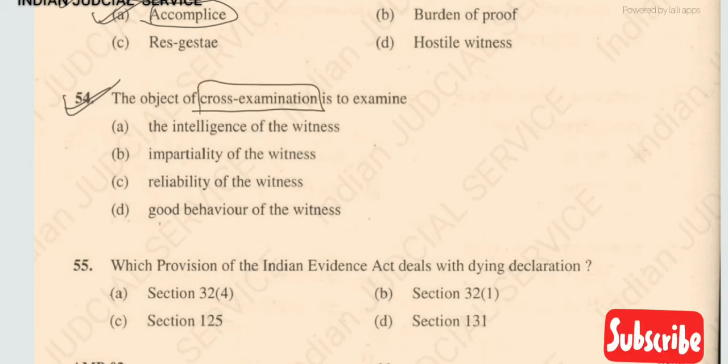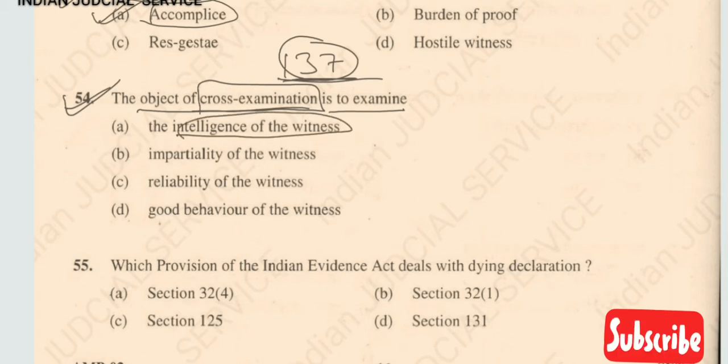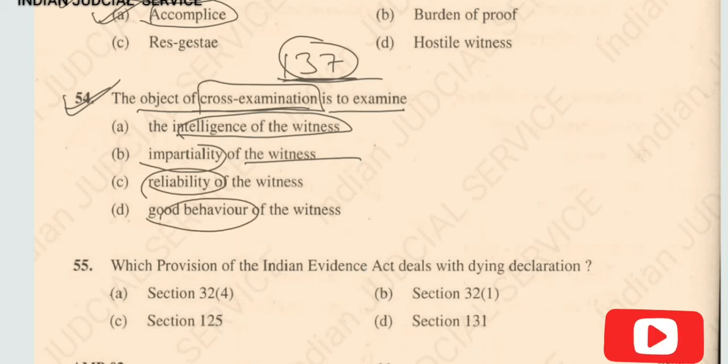Cross-examination is provided in section 137. There is a definition of examination-in-chief, cross-examination, and re-examination. The object of cross-examination is to examine: option A, the intelligence of witness; option B, impartiality of witness; option C, reliability; and option D, good behavior. So clearly the answer here is option C, reliability of witness.